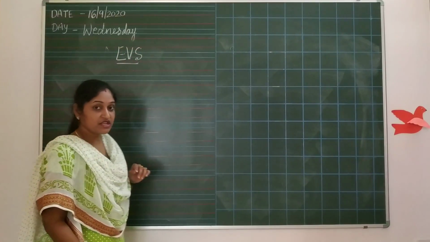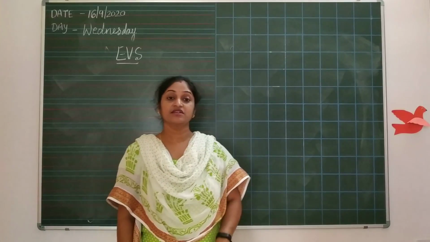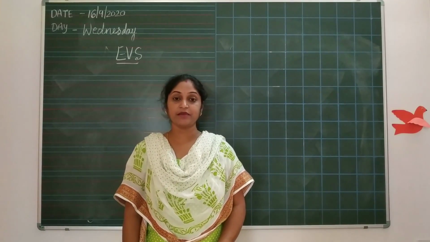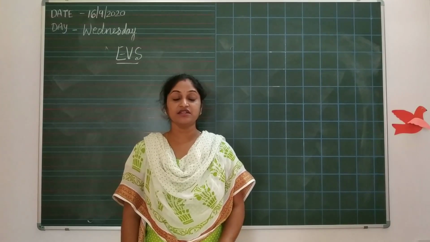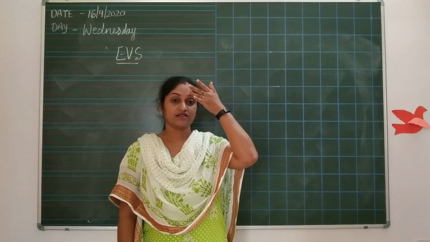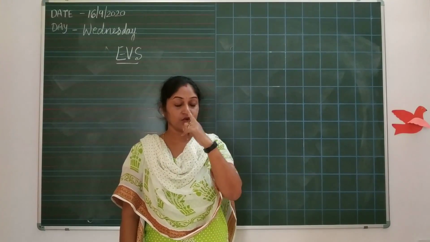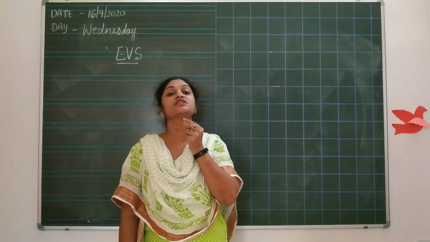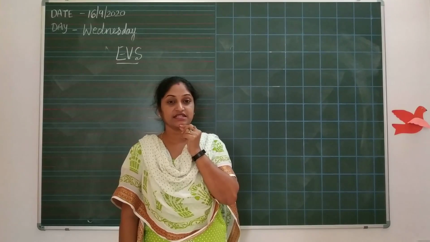As we learned, we learned about the parts of the body, my body. What did we learn? Head, forehead, eyes, nose, mouth, tongue, ears. Then what is this?